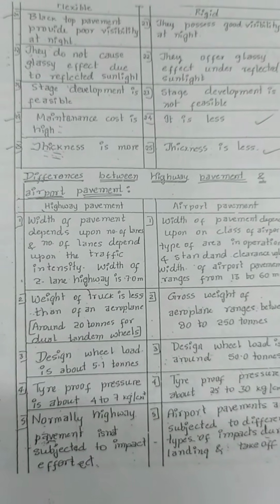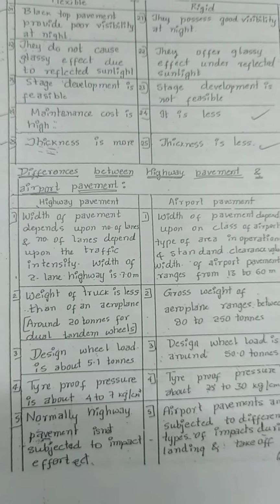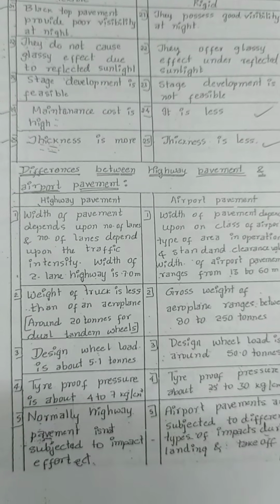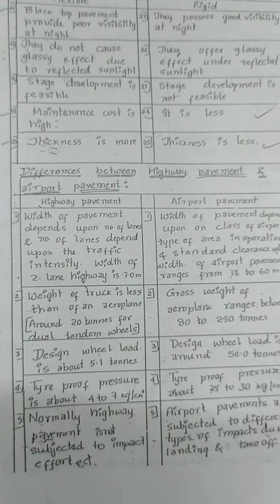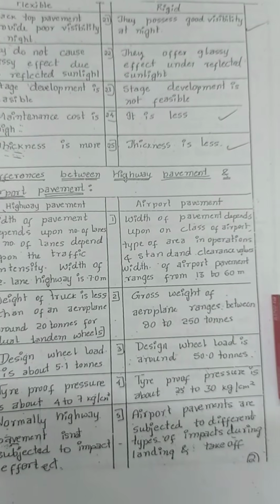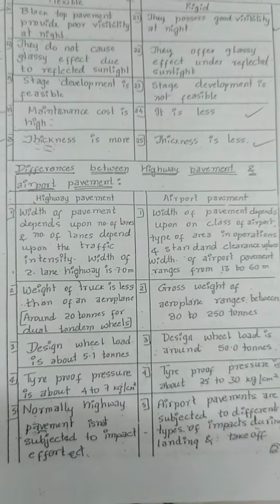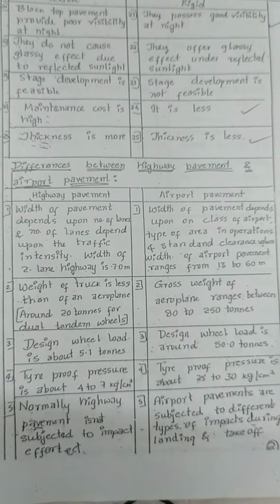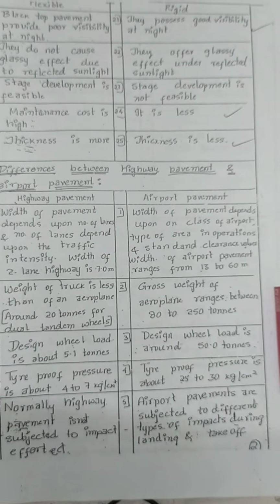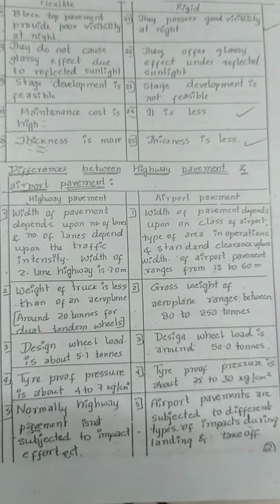Second, weight of truck is less than that of an aeroplane, around 20 tons for dual tandem wheels. Gross weight of aeroplane ranges between 80 to 250 tons. Design wheel load is about 5.1 tons. Design wheel loads around 50 tons.